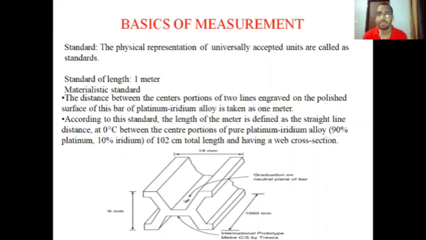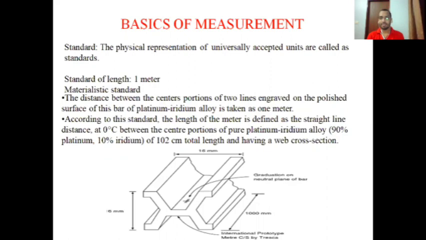1 meter is defined in two ways. The first one is the materialistic standard, as shown in the diagram, where there is a rod of platinum and iridium.